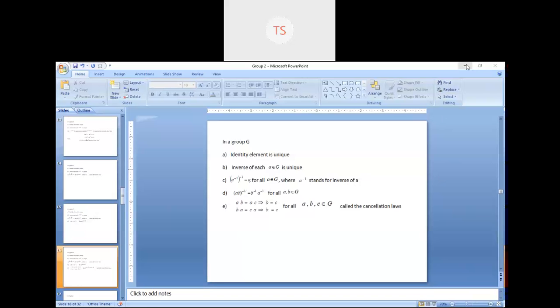Okay. So these are the properties of a group. Now let's see some MCQs of group theory. So these are some MCQs of group theory.